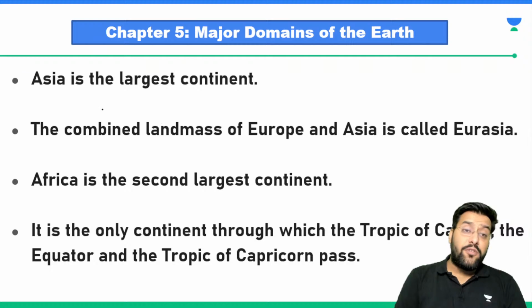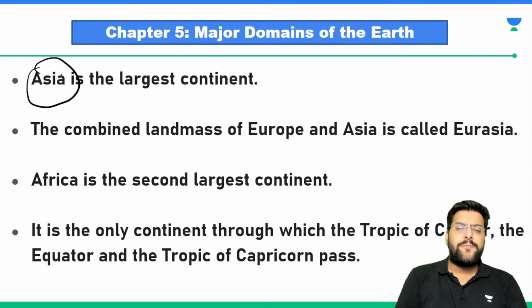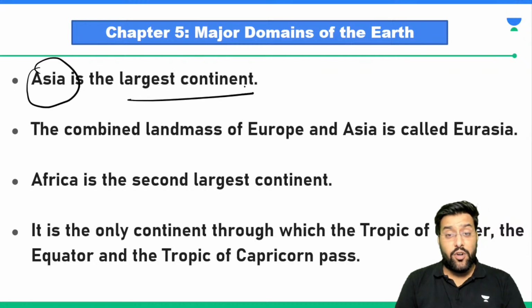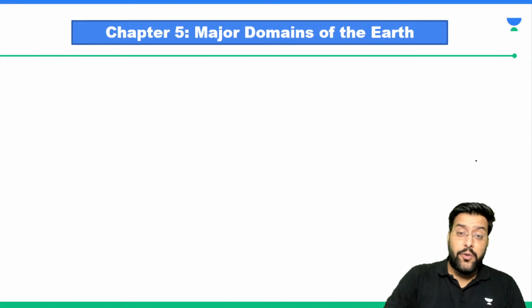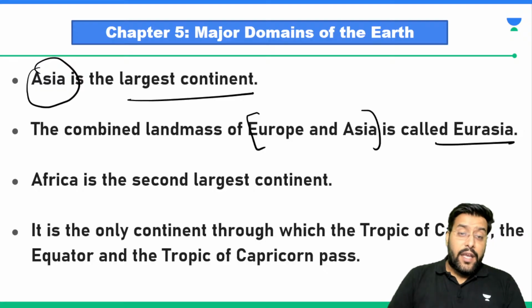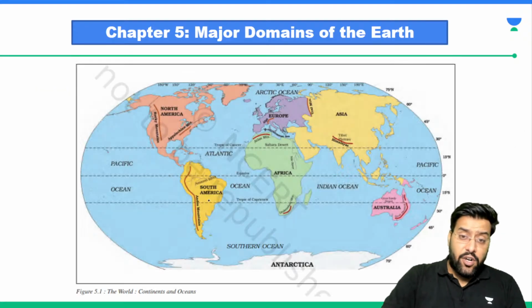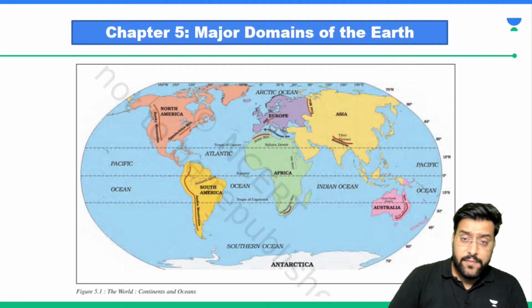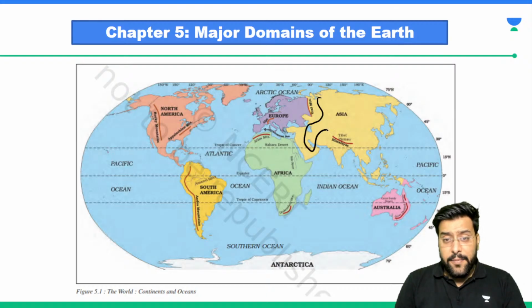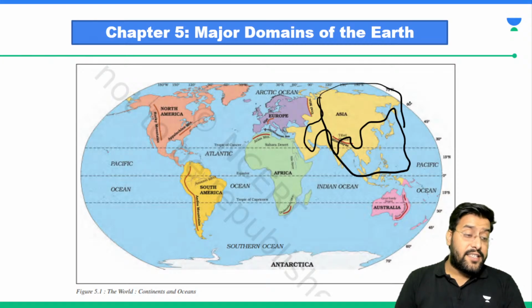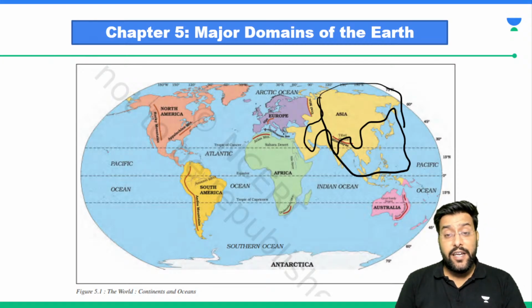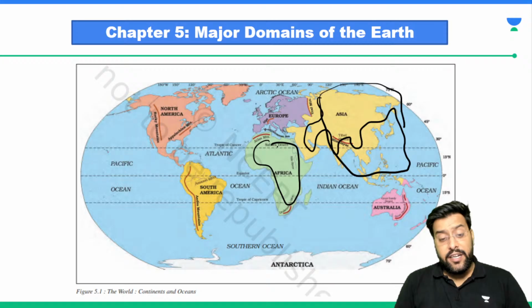Sir, if we talk about these continents, we already know this piece of information. Asia is the largest continent. Combined together, Europe and Asia is known as what? It is known as Eurasia. Africa is the second largest continent. So we can see from here, this entire big region is Asia up till here. So that's what makes Asia the largest continent. Followed by Asia, we have Africa.